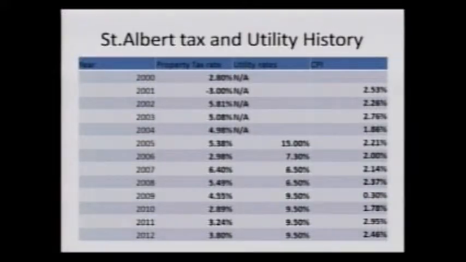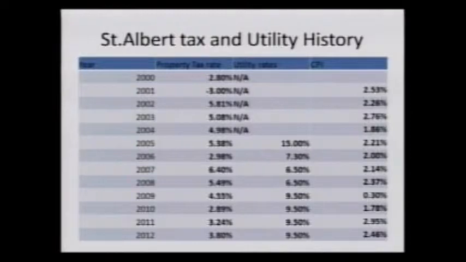Now, the point I'm just trying to make with this slide is that the consumer price index is a pretty good comparison for the average person's wages, and our taxes and utility rates have been above that for most of those years. Next slide, please.